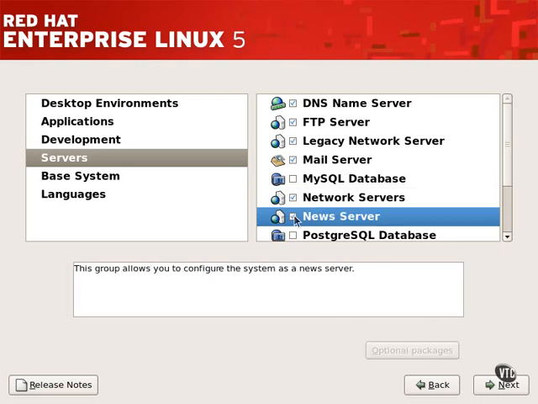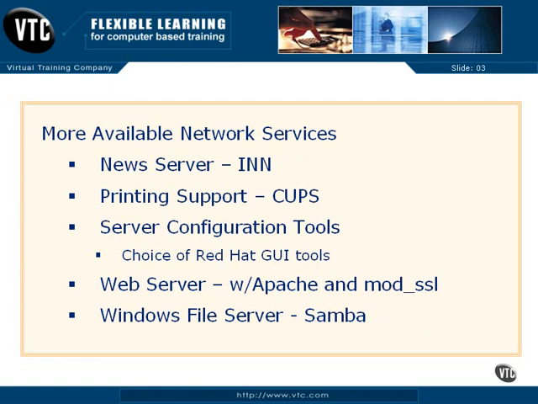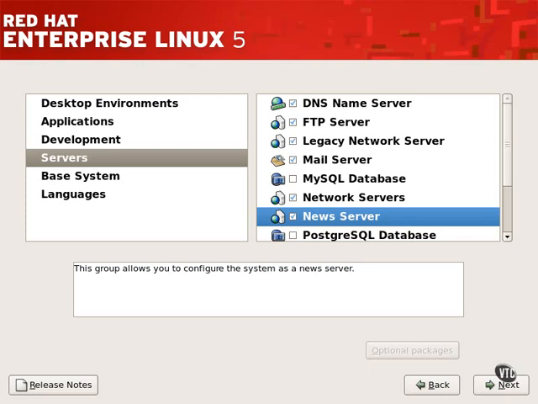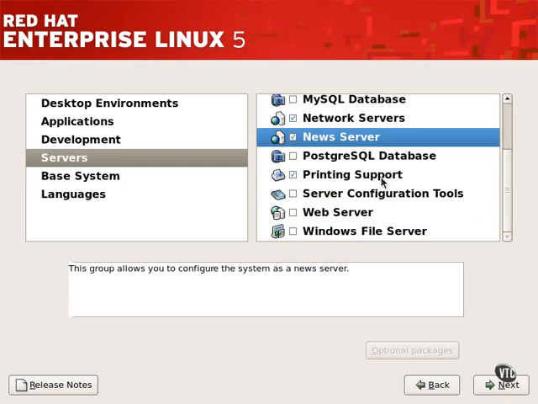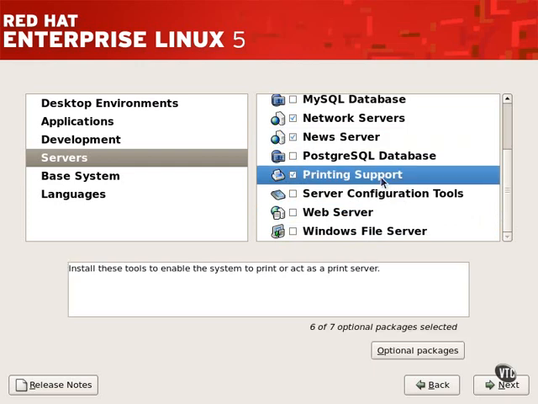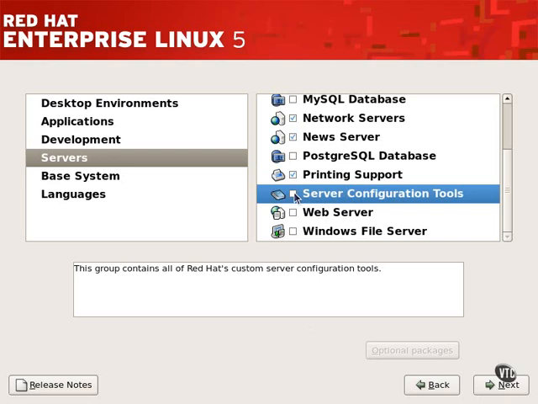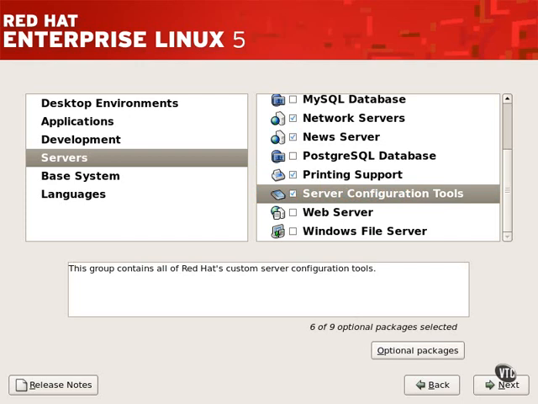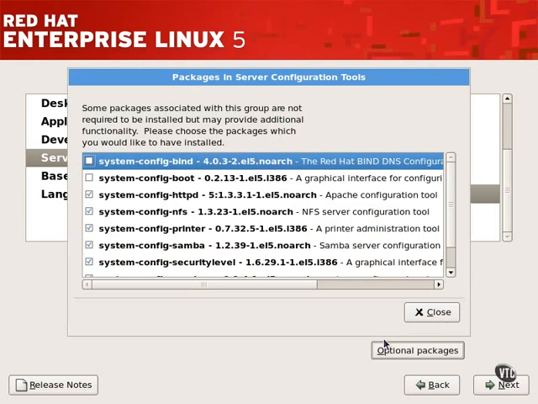The News server package group, when selected, installs the Internet News Network server. The Printing Support package group, active by default, installs the CUPS or Common Unix Print System service. The Server Configuration Tools package group allows you to install a number of different Red Hat-based GUI tools. They can help you configure various services.